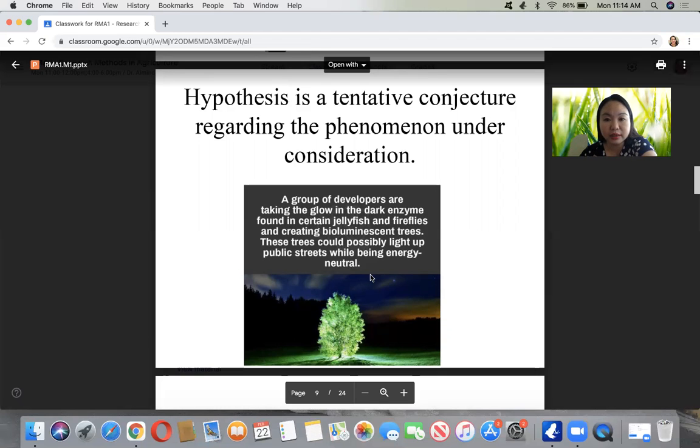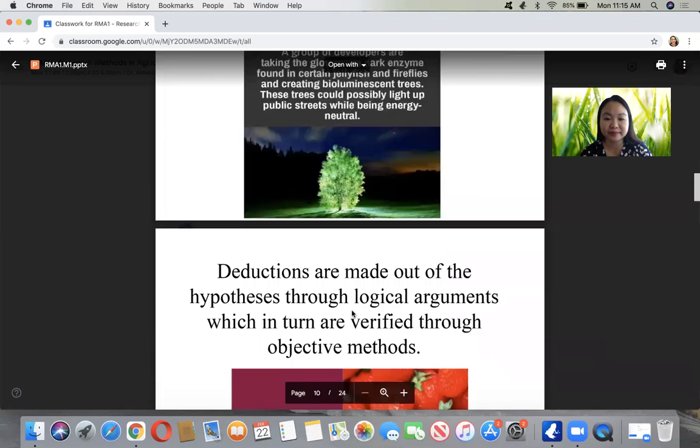So they have found an enzyme which is bioluminescent. So why not try this in other things? So you can have bioluminescent trees.